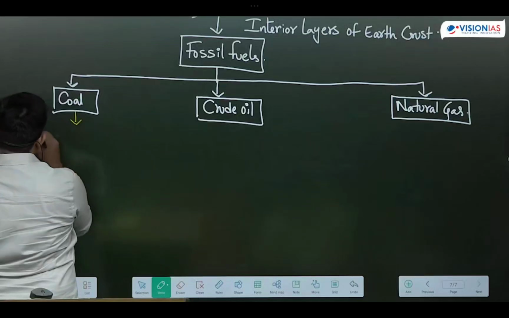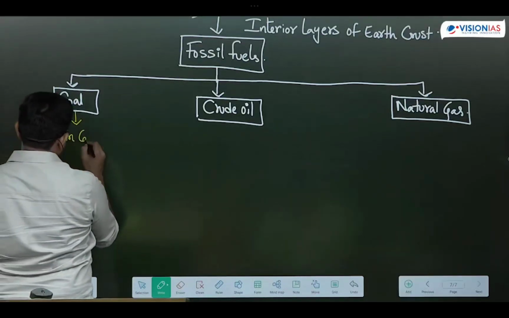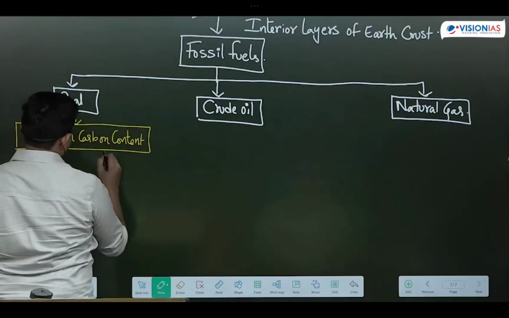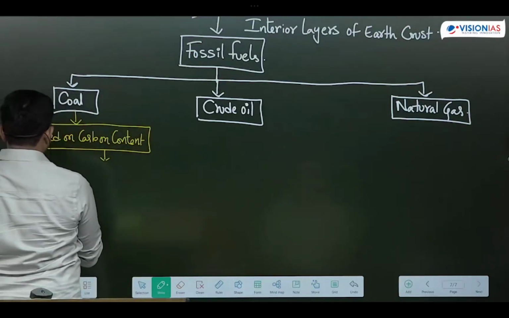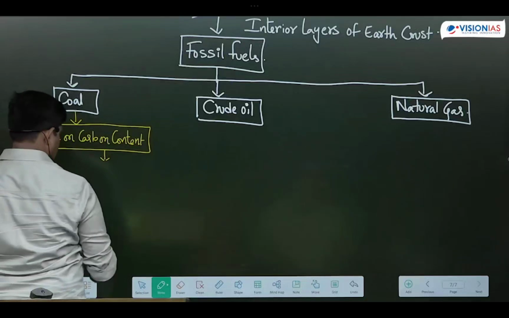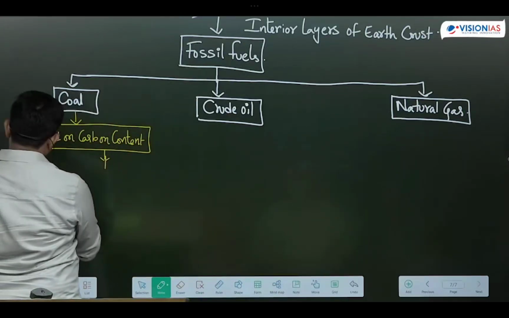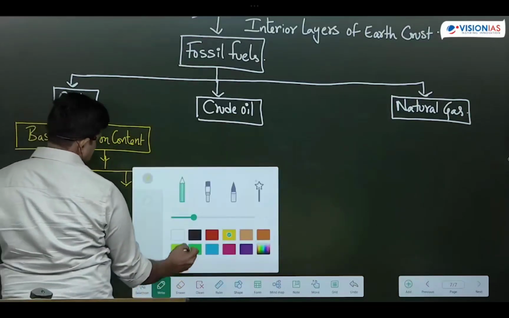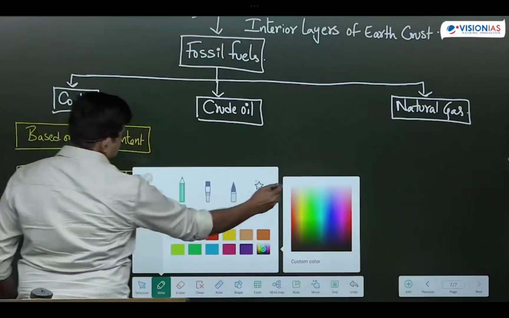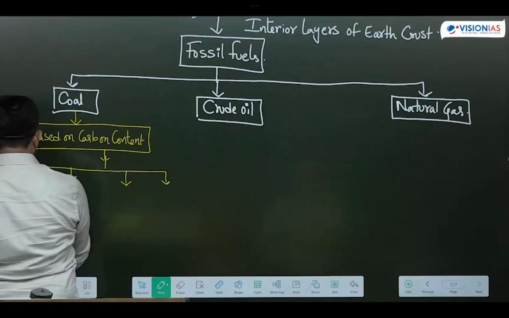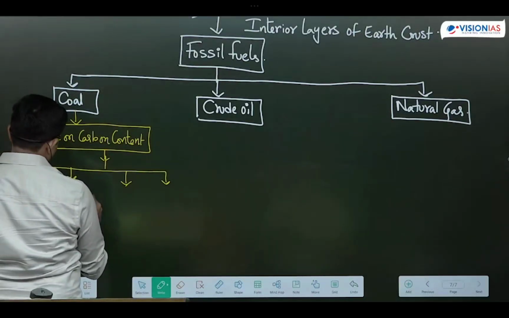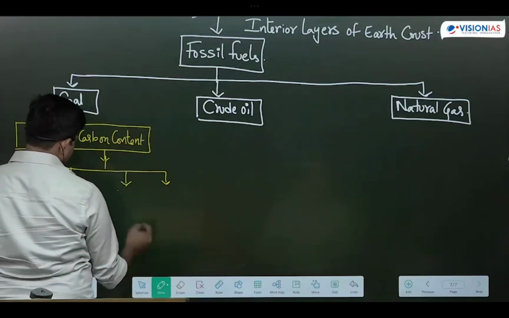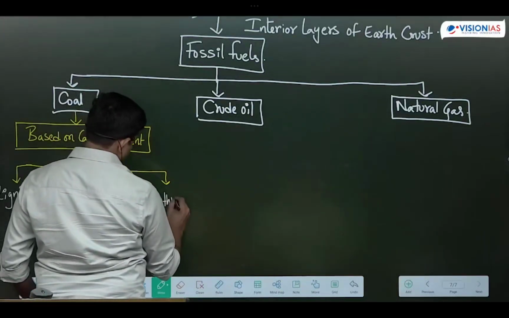Coal, based on carbon content, is categorized into the following types: peat, lignite, bituminous, and anthracite.